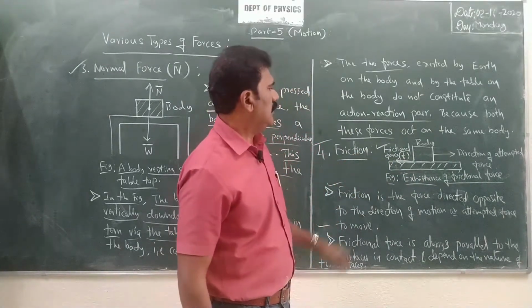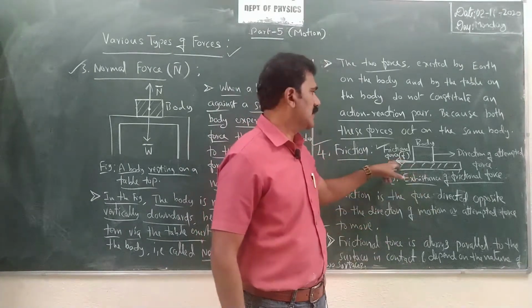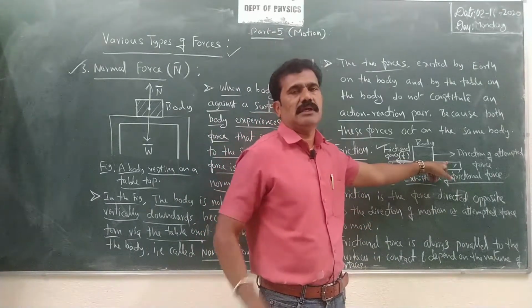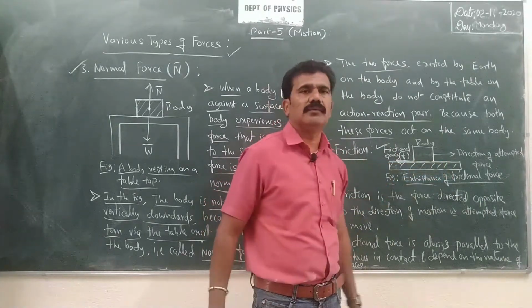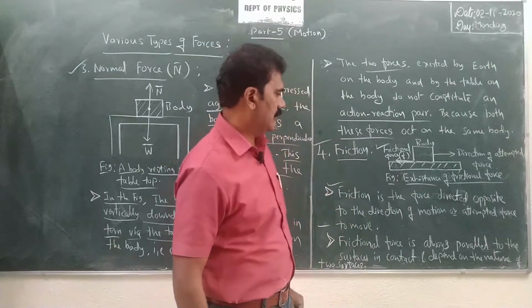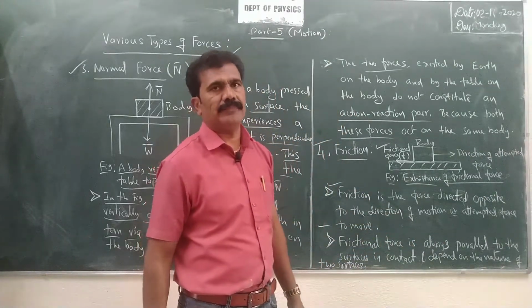And on what factor does this frictional force depend? Just now as I said, it depends upon the nature of the surfaces, rough or smooth, so we get a different magnitude for the frictional force.